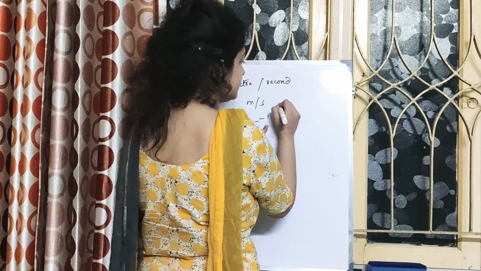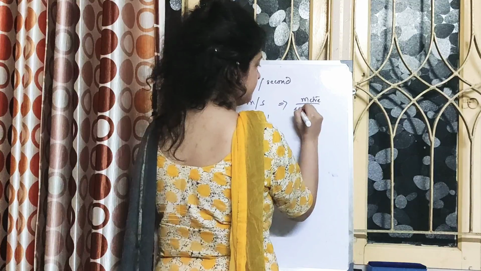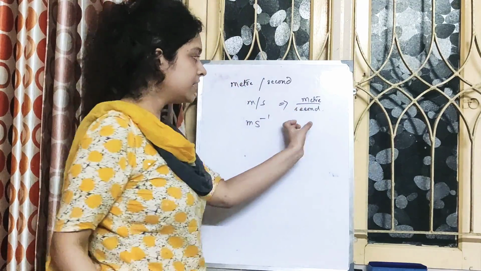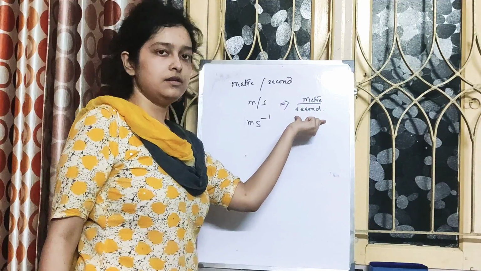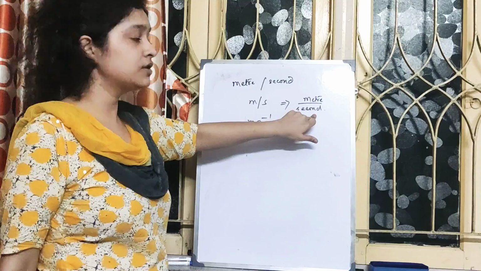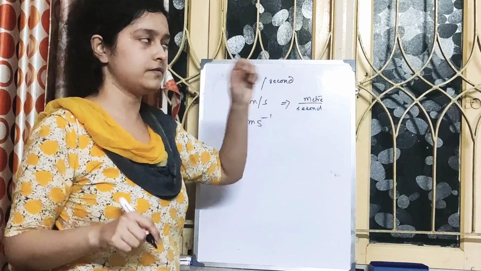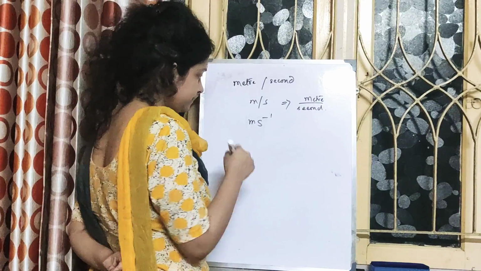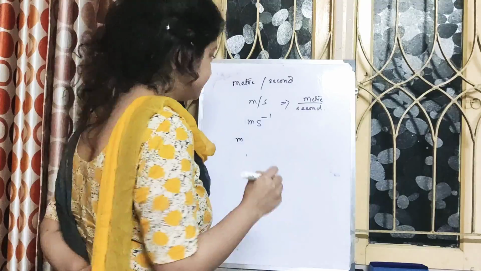Because this means meter by second. So when we are putting this in the numerator, from the denominator we use the index, because when it was in the denominator it was to the power 1, when it comes above it becomes to the power minus 1. Suppose you have acceleration.